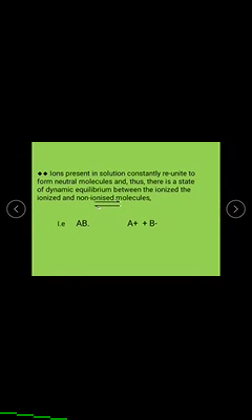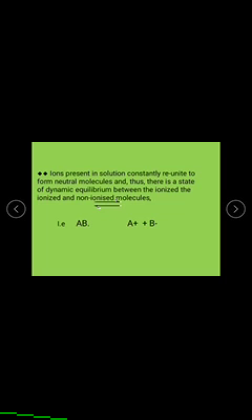Next one is: the ions present in solution constantly reunite to form neutral molecules, and thus there is a state of dynamic equilibrium between the ionized and the non-ionized molecules.